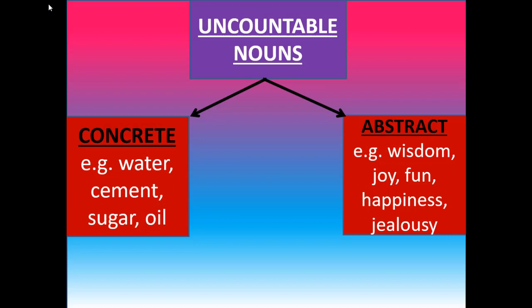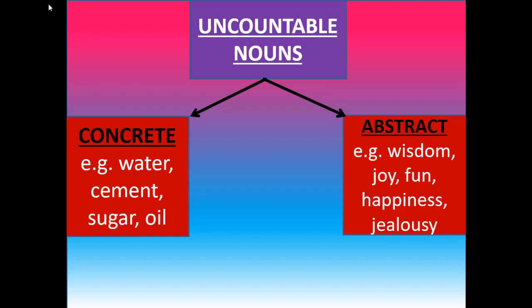Dear students, uncountable nouns can be further divided into concrete and abstract nouns. Dear students, we read in the previous lesson about concrete nouns. Can anybody tell me about concrete nouns? Concrete nouns are nouns which refer to things we can see, touch and feel, such as water, cement, sugar and oil. In other words, a concrete noun is something you can perceive with at least one of your senses.